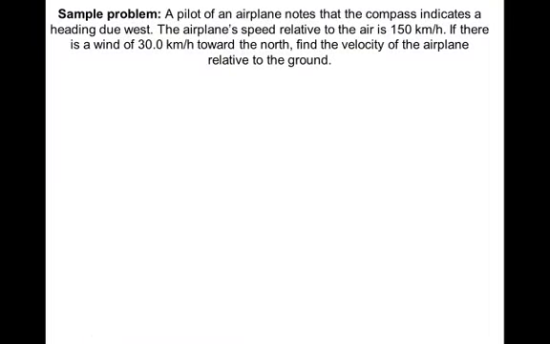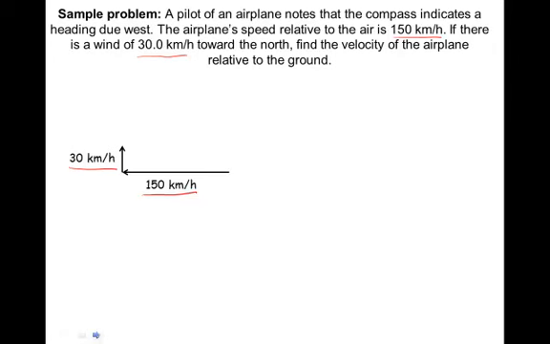All right. Now let's look at another sample problem. It says a pilot of an airplane notes that the compass indicates a heading due west. The airplane speed relative to the air is 150 kilometers per hour. If there is a wind of 30 kilometers per hour towards the north, find the velocity of the airplane relative to the ground. Okay, so we're going due west at 150 kilometers per hour, but we're experiencing wind that is 30 kilometers per hour. We want to find the velocity of the airplane relative to the ground.